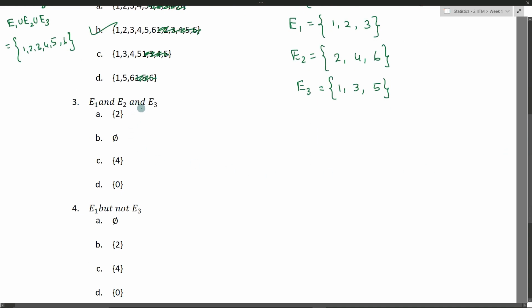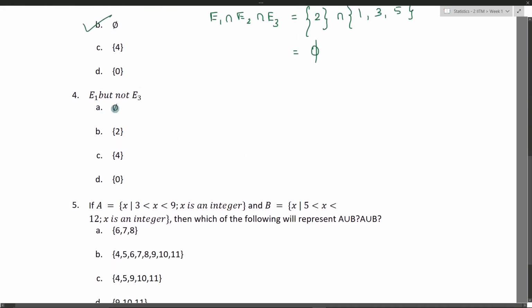E1 and E2 and E3. So it is nothing but E1 intersection E2 intersection E3. So what is E1 intersection E2? We have 2 as common, right? So we have 2 common here. So E1, E2 and E3 is nothing but the set containing 2, intersection E3. E3 is nothing but 1, 3 and 5. So we have no common elements between these two. Therefore what we'll have is a null set. Okay, this is the answer.